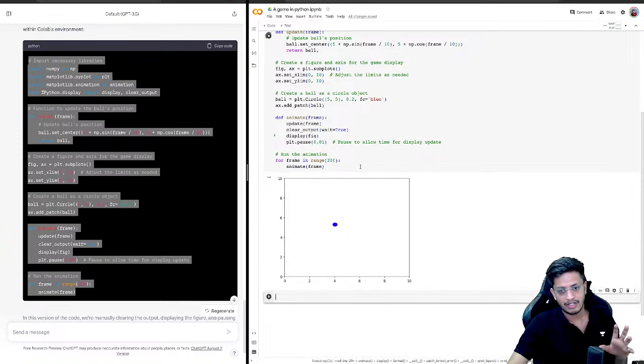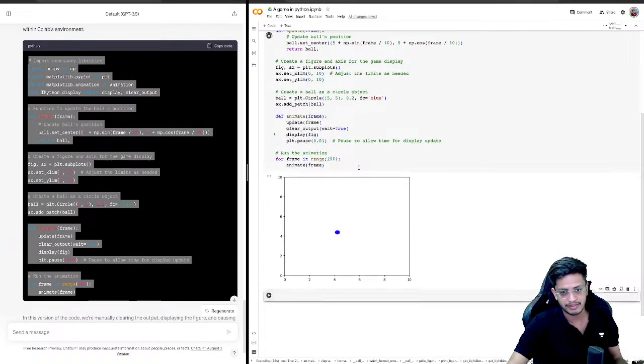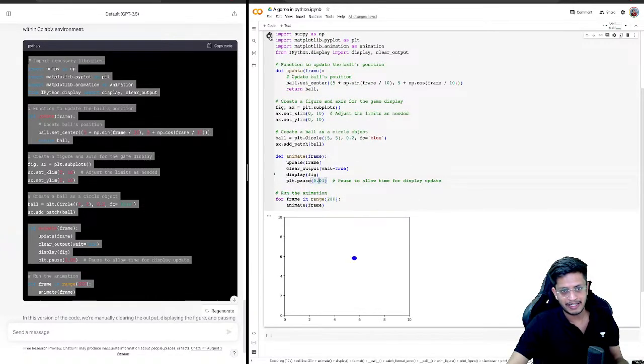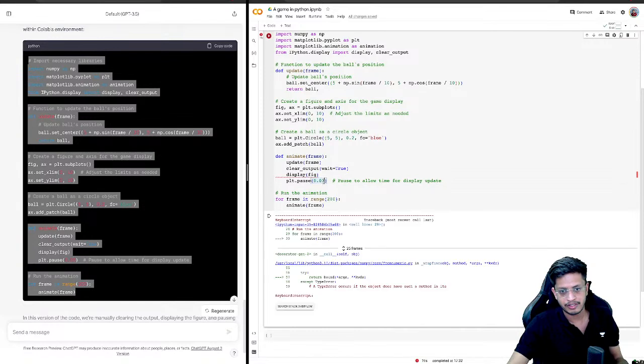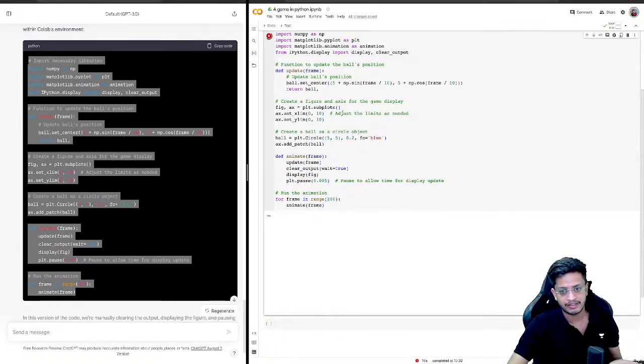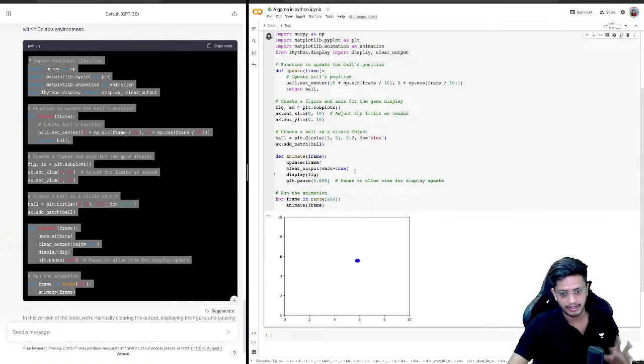Okay, this doesn't look a good way to do this, because it will re-render everything, and it seems like very heavy computation. Let me try reducing the pause even further. I just want to see how fast it can render. It's not really looking very good.